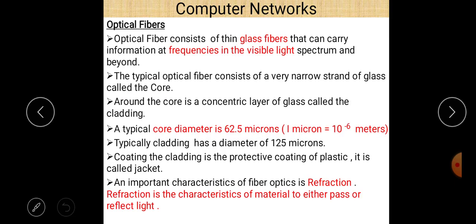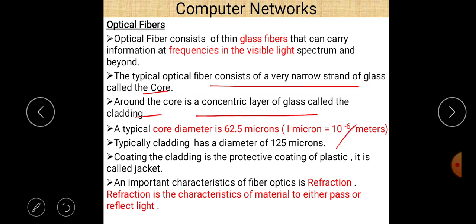A typical optical fiber consists of a very narrow strand of glass called the core. Second point: around the core is a concentric layer of glass called the cladding. The core diameter is 62.5 microns. Here 1 micron is equal to 10 to the power minus 6 meters. And the cladding has a diameter of 125 microns.